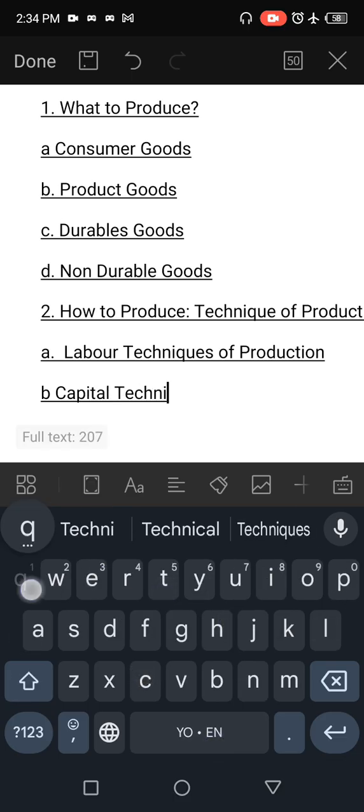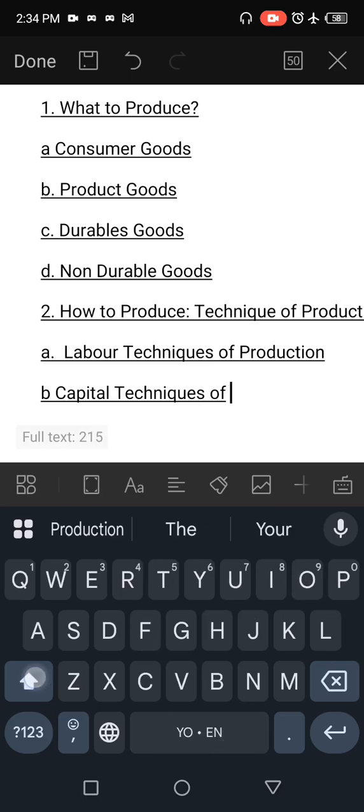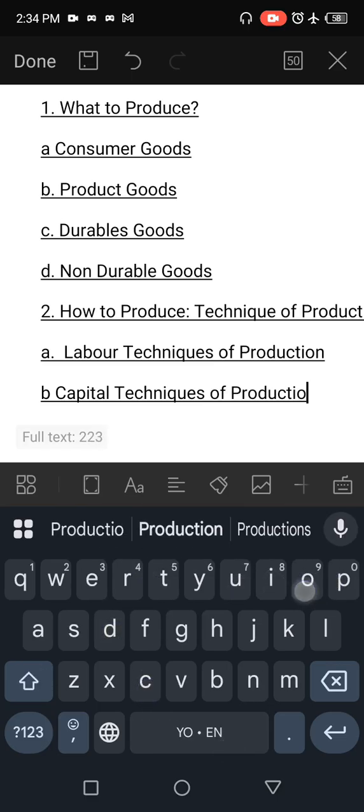What do you mean by capital techniques of production? Or we can also say labor intensive production or capital intensive production.